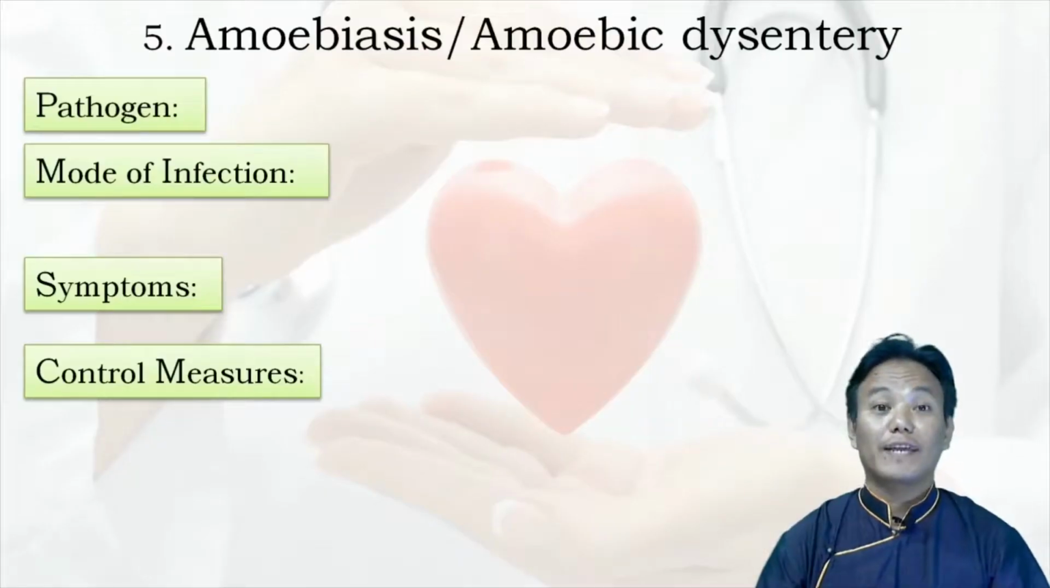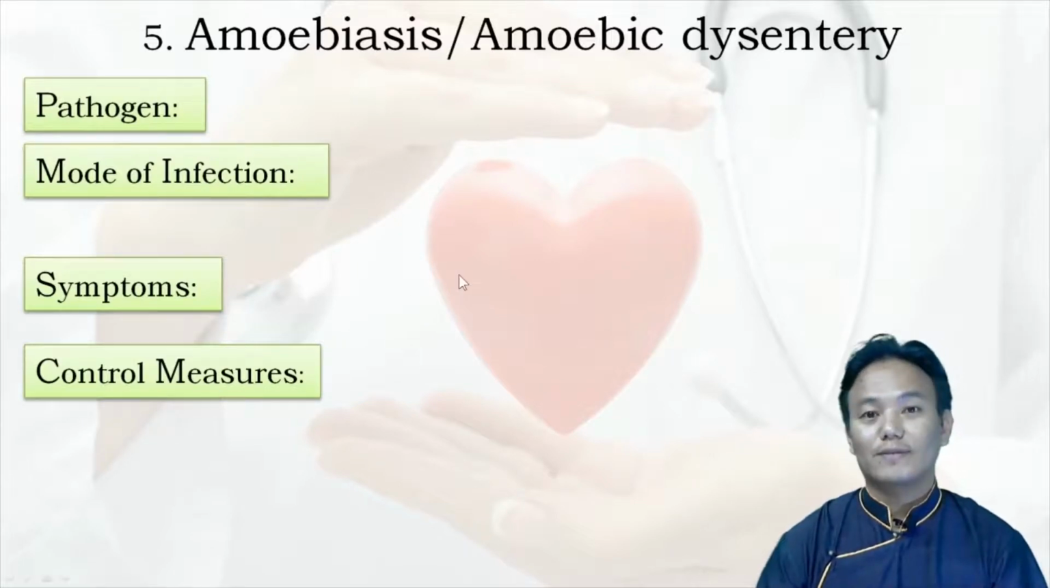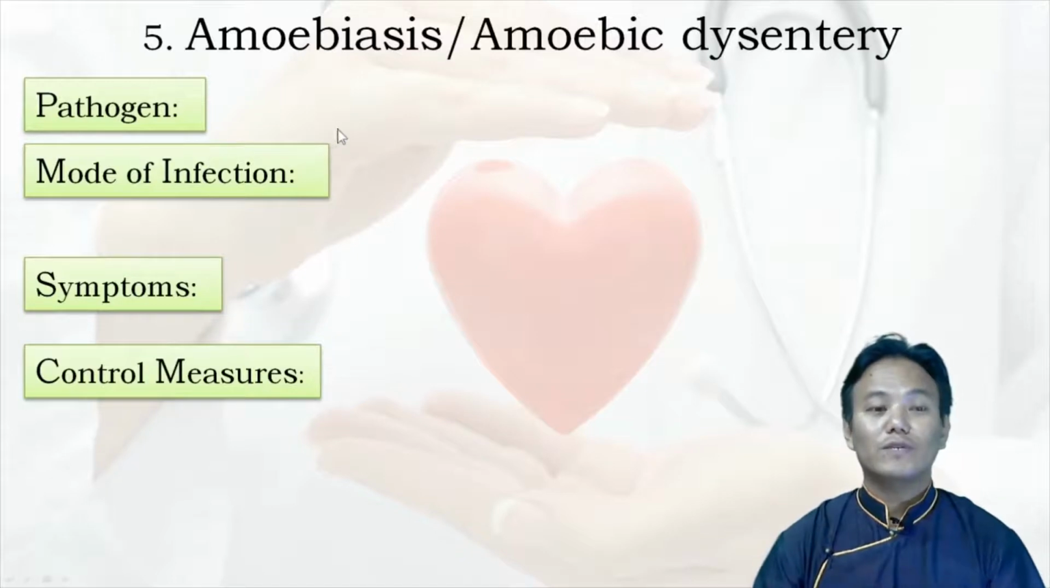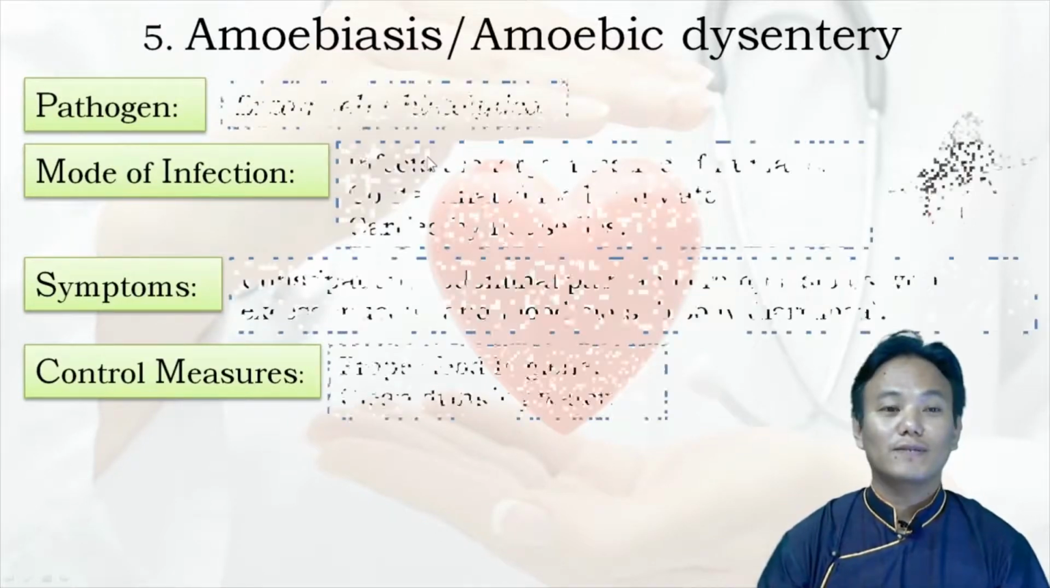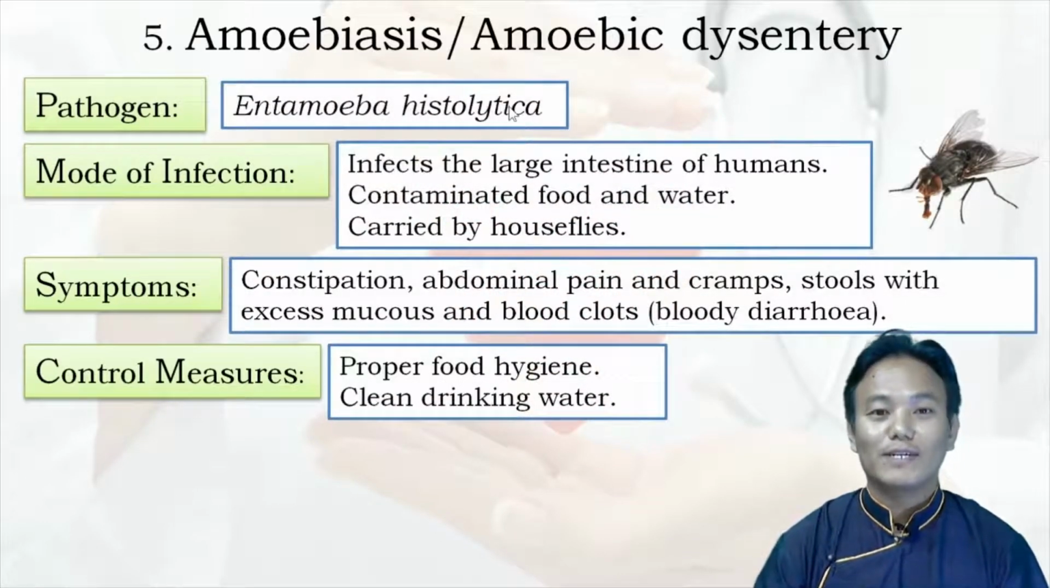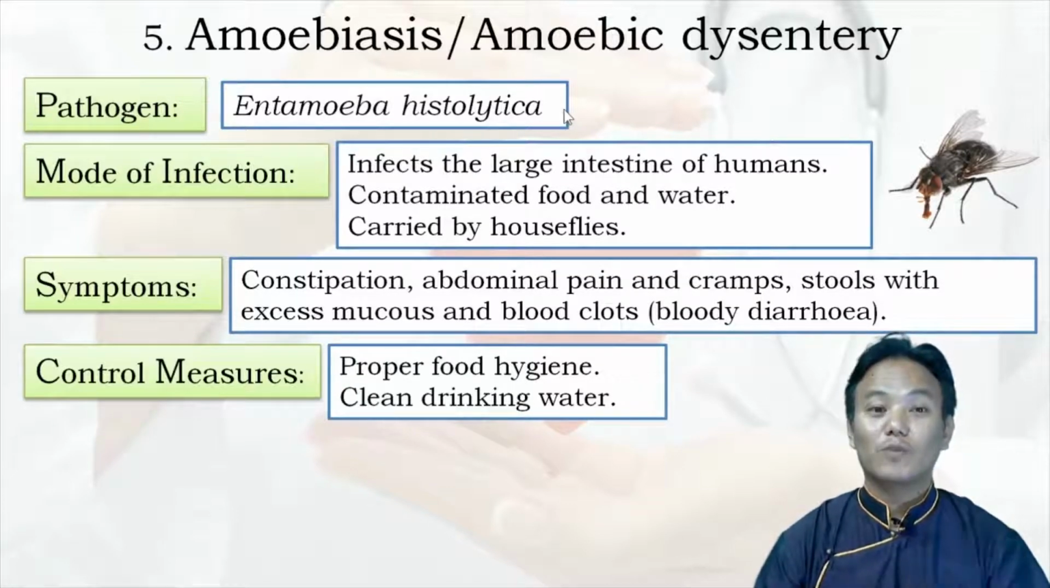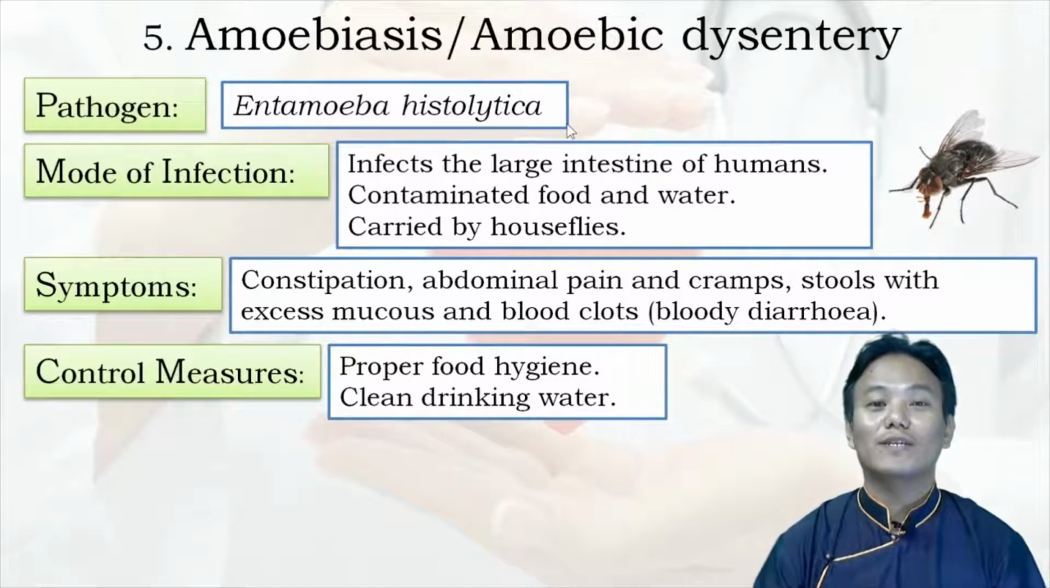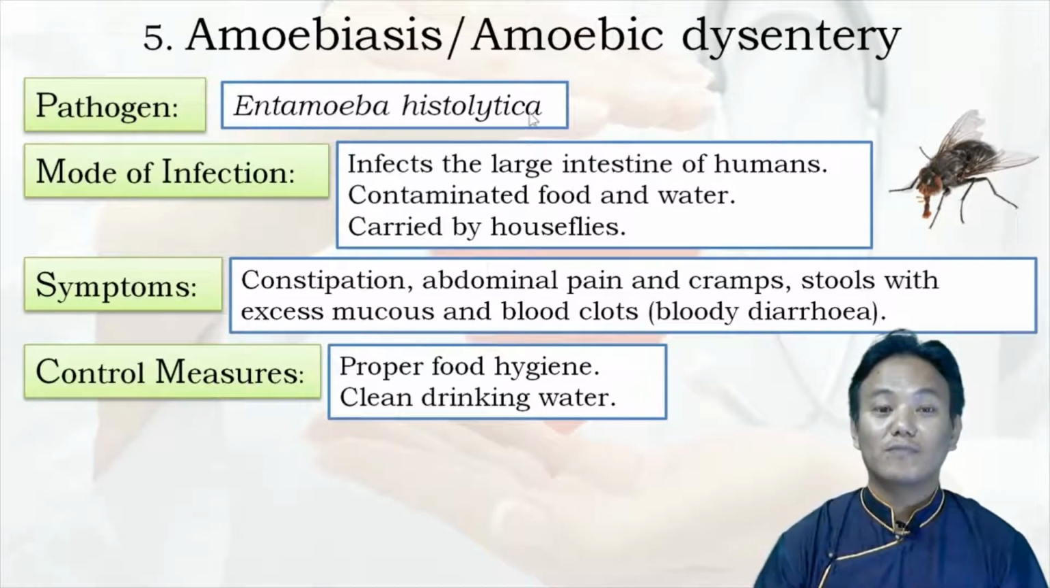All right, our next protozoan disease that we need to discuss in detail is amoebiasis or amoebic dysentery. The pathogen responsible for causing amoebiasis is Entamoeba histolytica. This particular name is pretty important. One of your practical spottings includes Entamoeba histolytica.